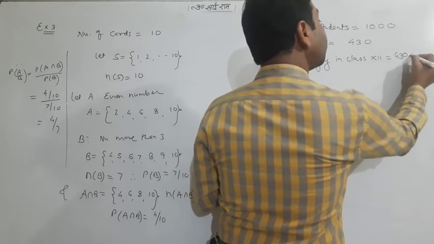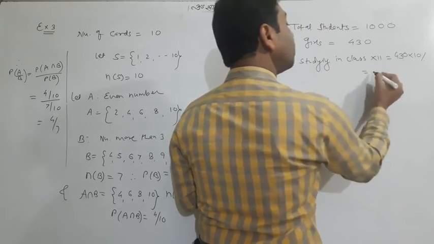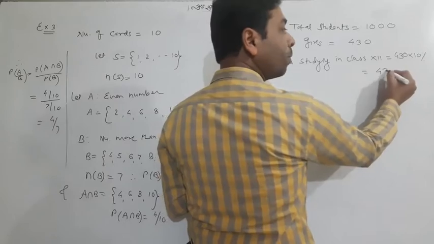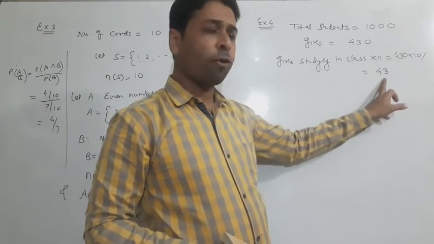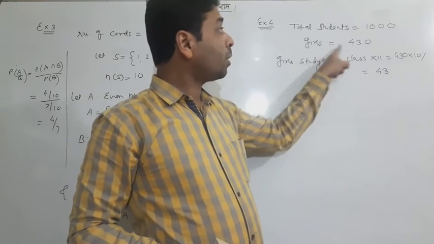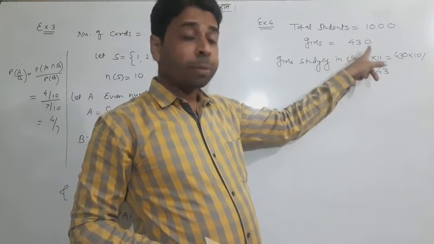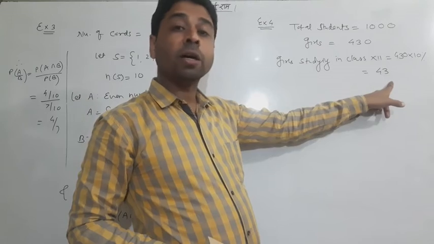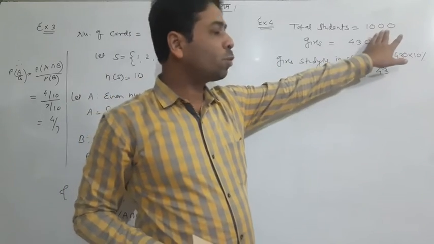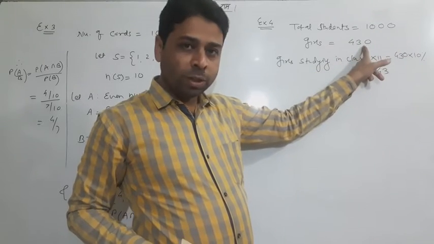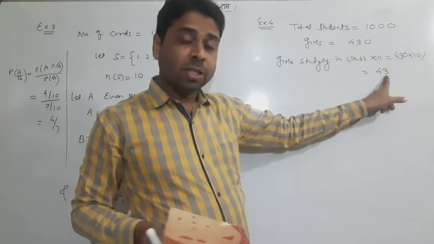You know 10%, how we can find out? 10% of 430 is simply 43. These are total students, these are girl students, and these are girls who are studying in class 12th, only 43.